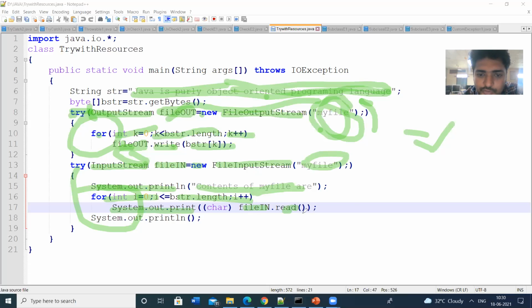So to display, read, to edit, write, read operation and write operation. Here I am converting the byte to char. I am defining the byte data type, and I am converting this to char. So typecasting, explicit typecasting. The data type is placed within the braces. That is explicit typecasting. fileIn.read.